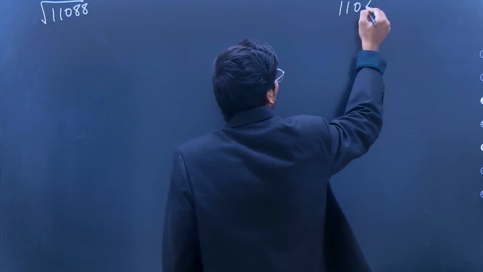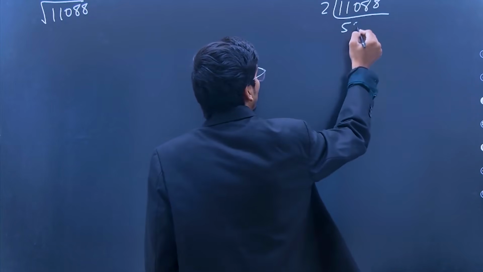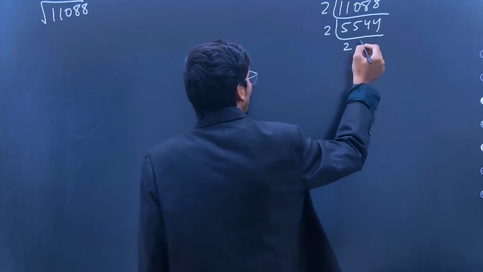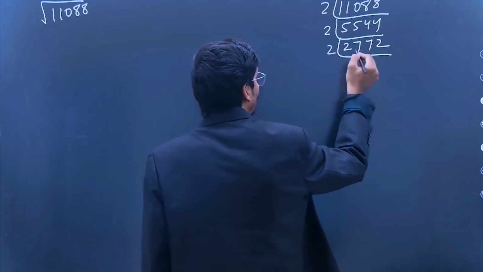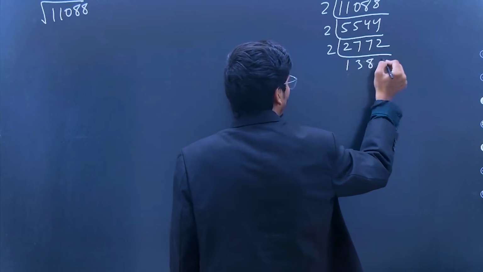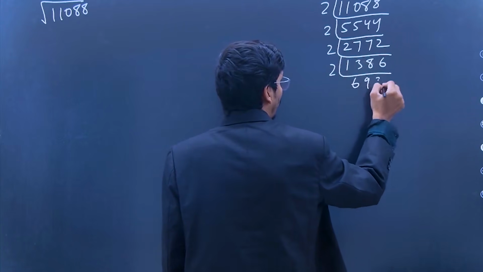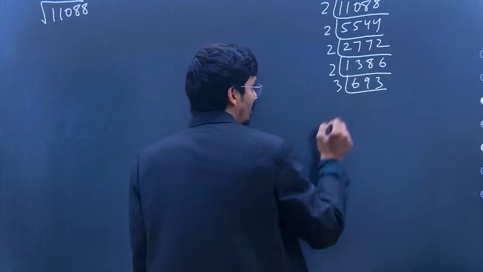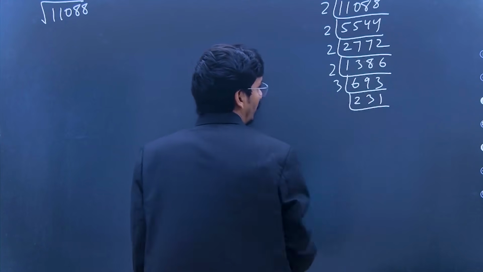So for 11088, beta, start dividing by 2. It's 5544. Again 2, 2772. Again divided by 2, 1386. Again divided by 2, 693. Now this number is not divisible by 2, so 3: 231.